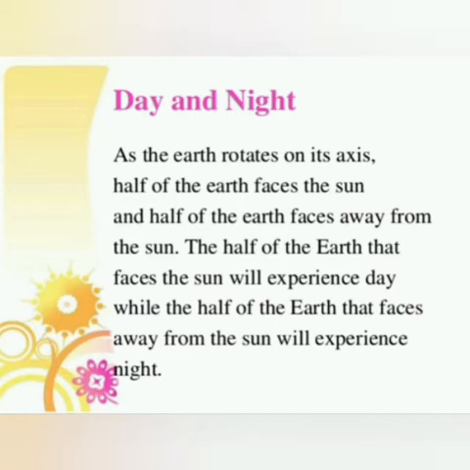It means the portion of the earth facing the sun has day, and the portion facing away from the sun has night. As the earth rotates, day and night follow each other. That's why after the day we are having night, and after night again we are having the day. Students, do you know why one day and one night are of 24 hours? Yes, the Earth completes one rotation around its axis in 24 hours. That's why one day and one night are of 24 hours.